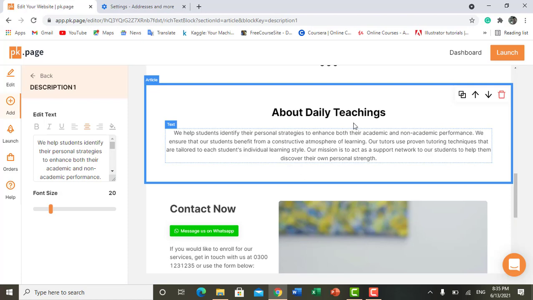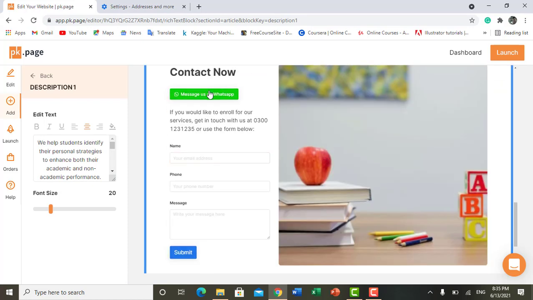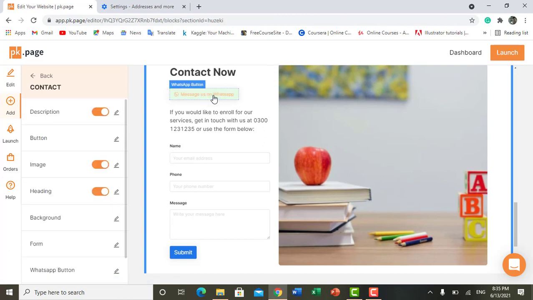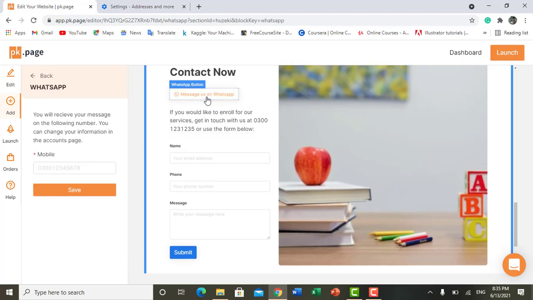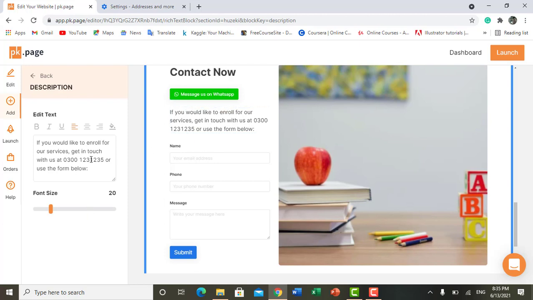Fine. Now here's a contact page that we have already seen, like contact now. You can change this as well. And here's a button to talk to you on WhatsApp. As you click on this button, it will show you a number. You can change your number as well. Fine. And here are the remaining articles. You want to change your number here, and you want to change the text as well, it's up to you.